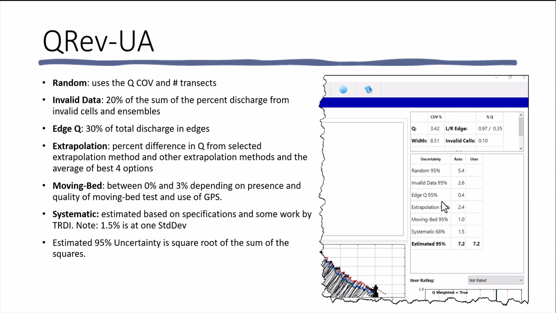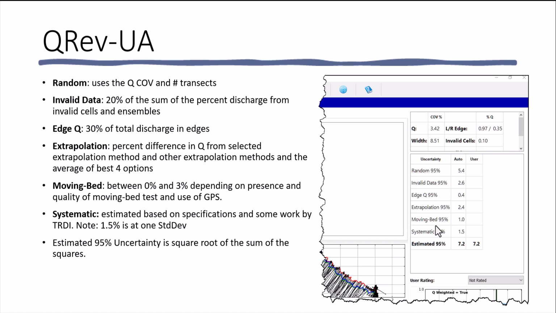The extrapolation uncertainty is computed as the difference in discharge from the selected extrapolation method and the other extrapolation methods, and then the average of the best four. Moving bed uncertainty is estimated to be between 0 and 3%, depending on the presence and quality of the moving bed test and the use of GPS. Finally, the systematic uncertainty is based on specifications and some work by TRDI.